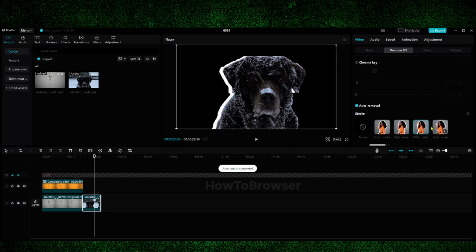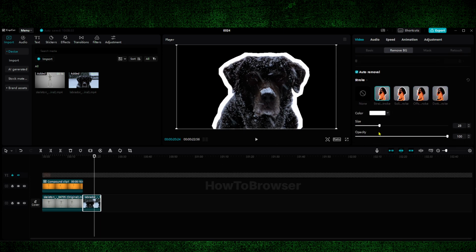And you can also add some offset, some outline, which is really nice. You can set the size from here, opacity. Quite bad that you can't change the blur.